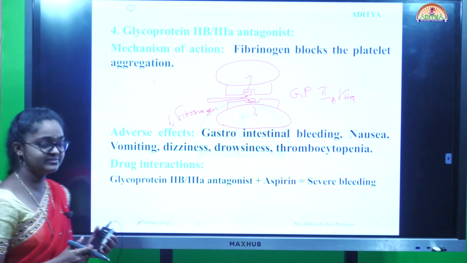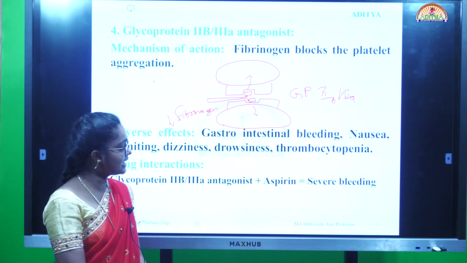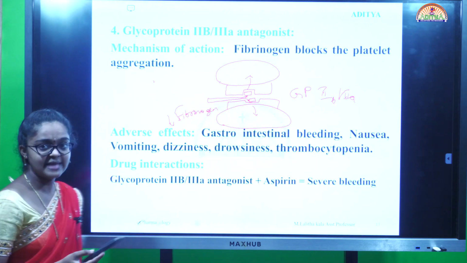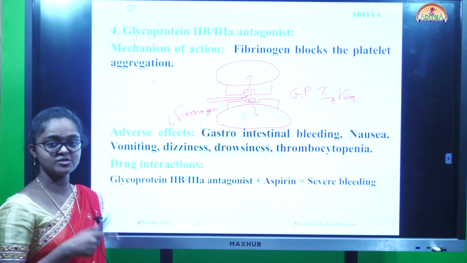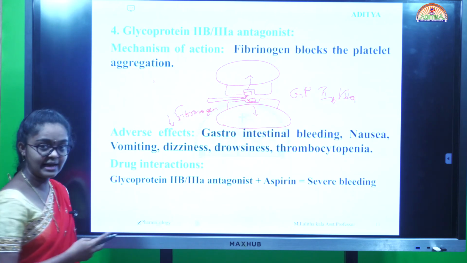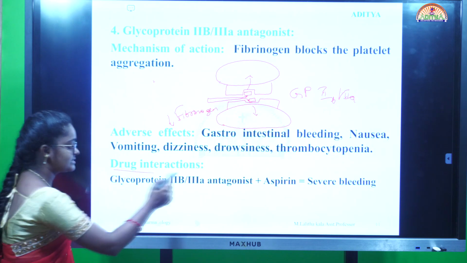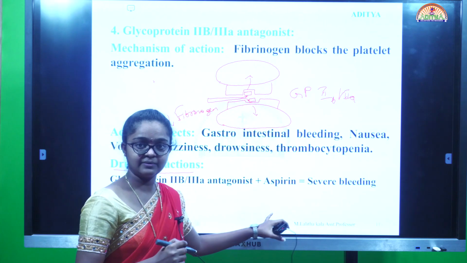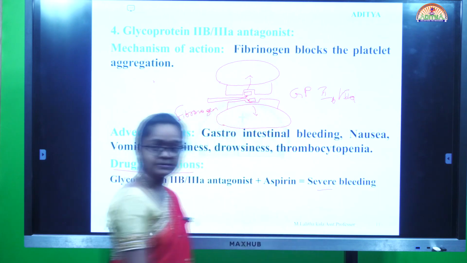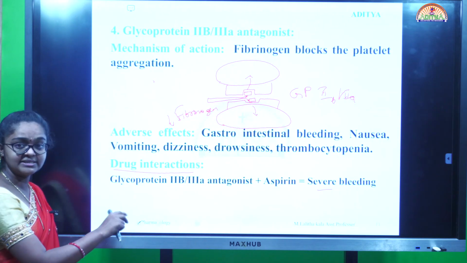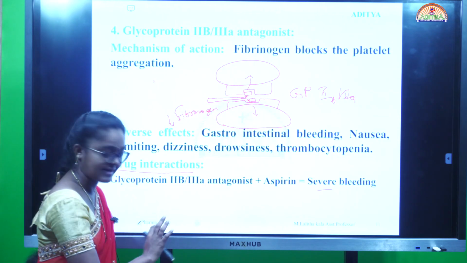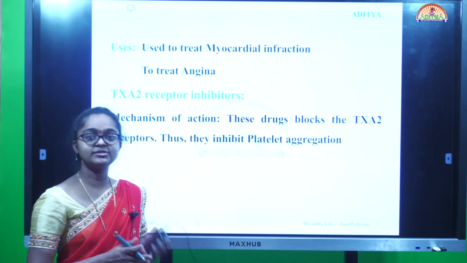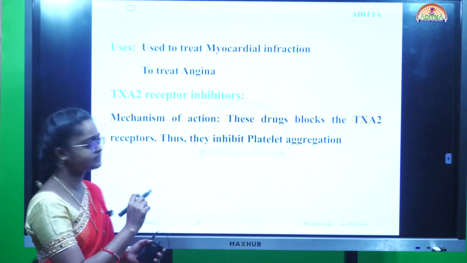Okay, next, coming to adverse drug reactions. Adverse drug reactions are GI bleeding, nausea, vomiting, dizziness, drowsiness and thrombocytopenia. The same adverse drug reactions are involved in COX, phosphodiesterase as well as glycoprotein. Drug interactions include glycoprotein 2B3A antagonist along with aspirin. It causes severe bleeding, so do not administer the glycoproteins along with aspirin. Uses include treating angina as well as myocardial infarction.